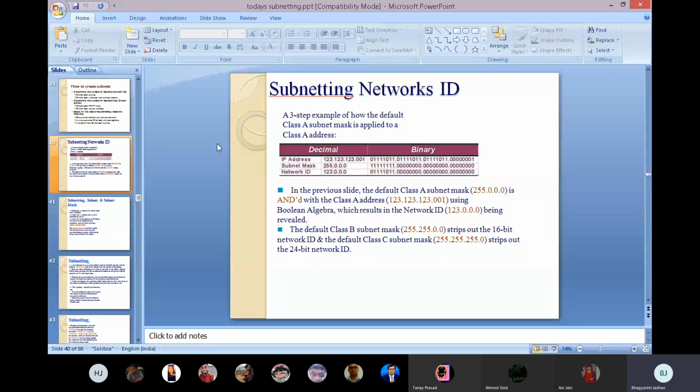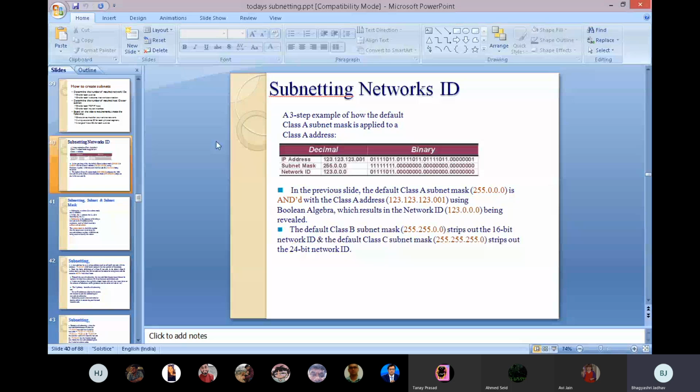The other part is 0.0.0. See, in the previous slide, the default class A subnet mask is 255.0.0.0, correct? It is ANDed with the class A address 123.123.123.001. Using Boolean algebra, this results in the network ID 123.0.0.0 being revealed. The default class B subnet mask is 255.255. It means when we are using class A, then we are using only the first 255.